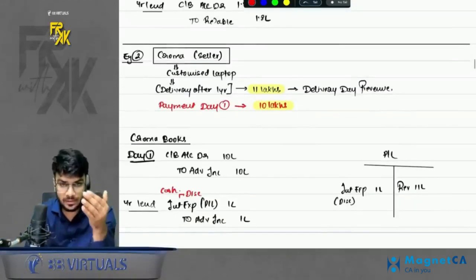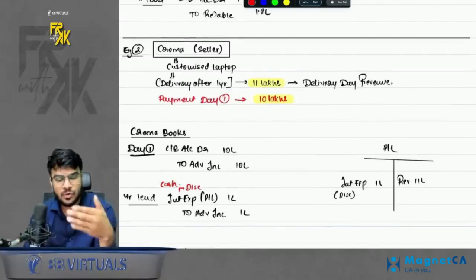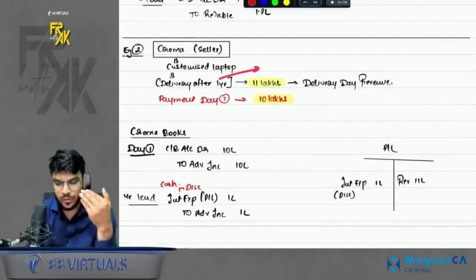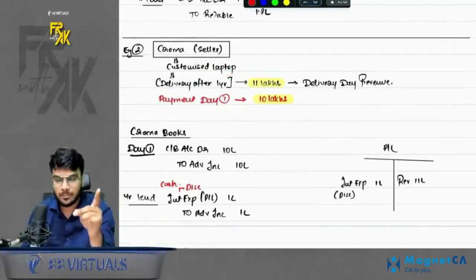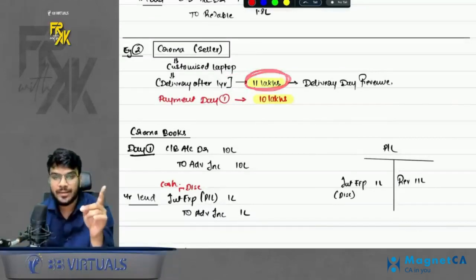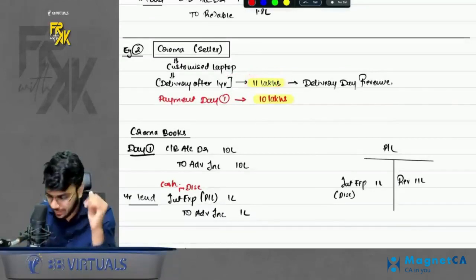Okay, now how to treat this? First of all, again same question. When should we book the revenue? Revenue should be booked on the date of delivery, that is after 1 year. At what amount? If we made the payment after 1 year only, then what would have been the amount? 11 lakhs. So book the revenue at 11 lakhs.